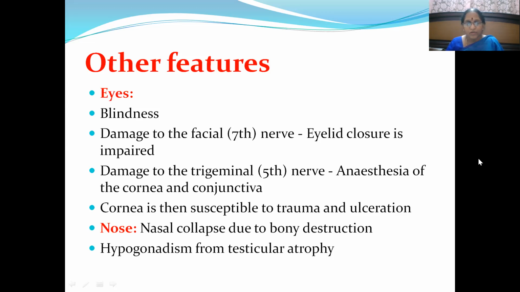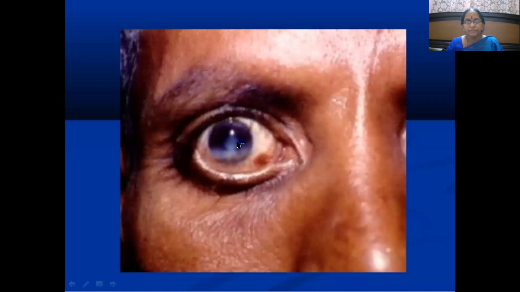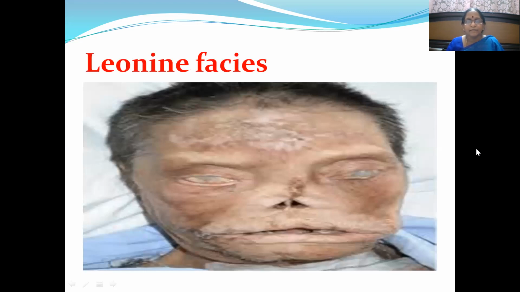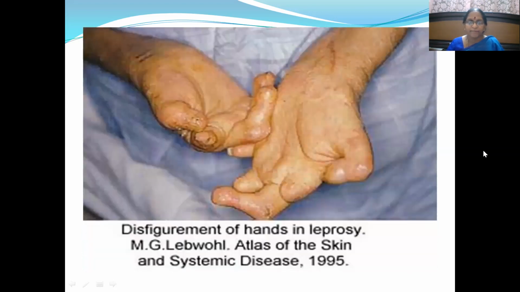Then nasal collapse due to bony restriction, and apart from that we can see even hypogonadism from testicular atrophy. Here you can see cataract formation. Sometimes even ulcers can be formed. This is the typical leonine faces picture where you can see eyelashes fallen off, and the eyeballs are open, not able to close the eyelids, and then this depression of the nasal bone and the cartilage of the nasal bone is being eaten away. So this is typical leonine faces appearance. Then disfigurements of hands in leprosy because the bones are getting eaten away.